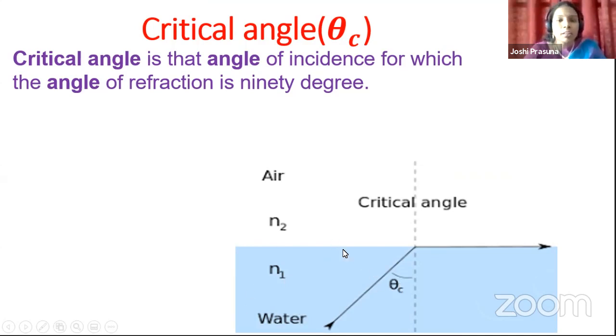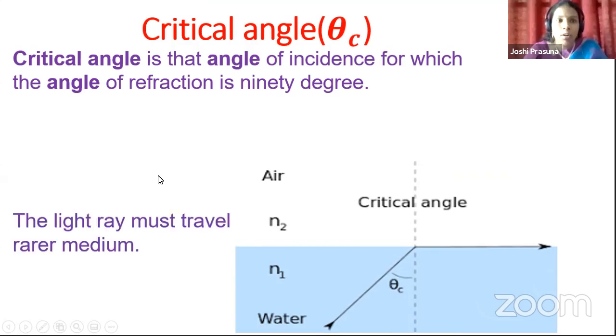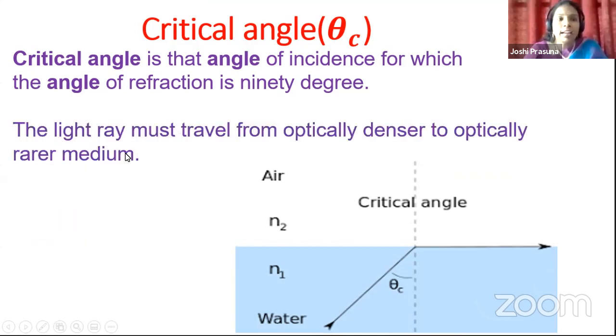At a particular angle of incidence, the angle of refraction becomes 90 degrees. That corresponding angle of incidence is called the critical angle. So critical angle is that angle of incidence for which the angle of refraction is 90 degrees. Okay, children. And the condition is the light ray should travel from denser to rarer medium.